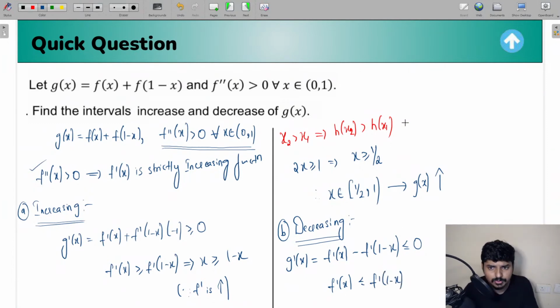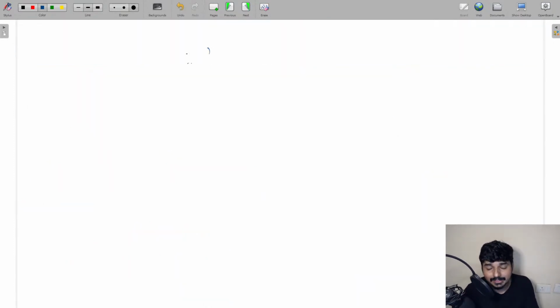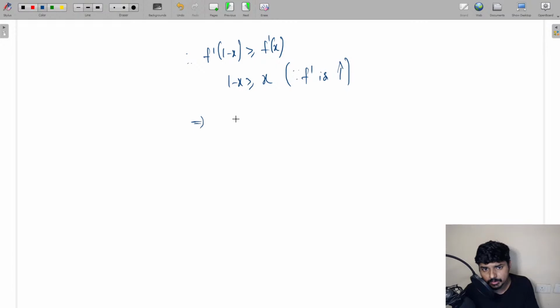Now again, you have to use the logic of a strictly increasing function, that if x2 is greater than x1, then h of x2 will be greater than h of x1. Similarly, I can write if f dash of 1 minus x is greater than or equal to f dash of x, then 1 minus x will be greater than or equal to x, because again, the reason is simple: the function f dash is a strictly increasing function. So from that, what am I going to get, everyone? I'm going to get 2x less than or equal to 1, or x less than or equal to 1 by 2.